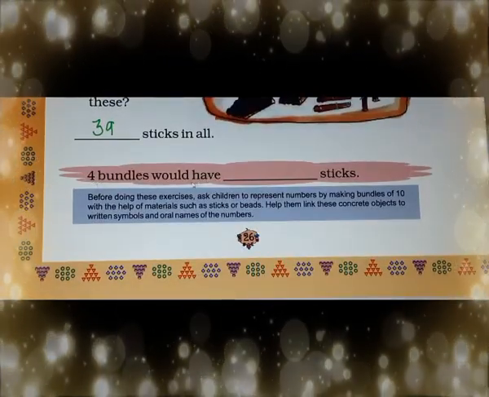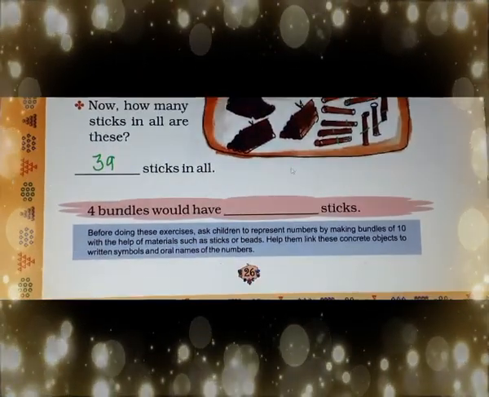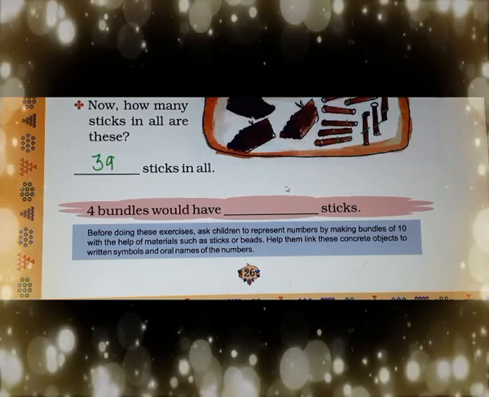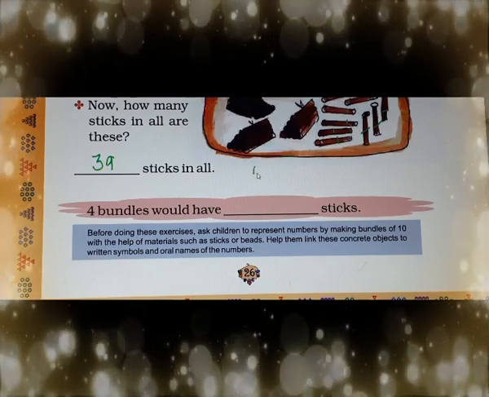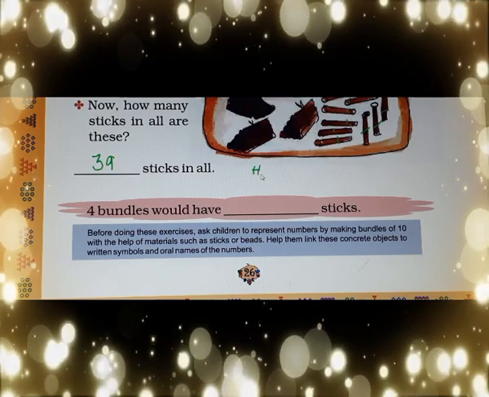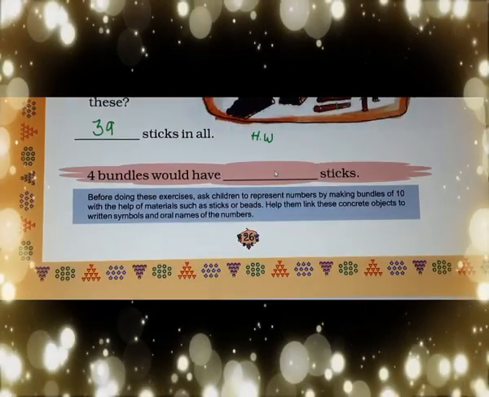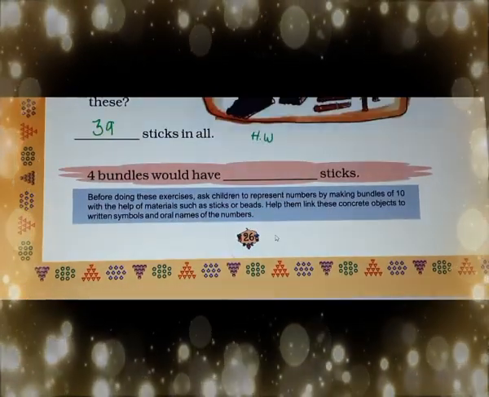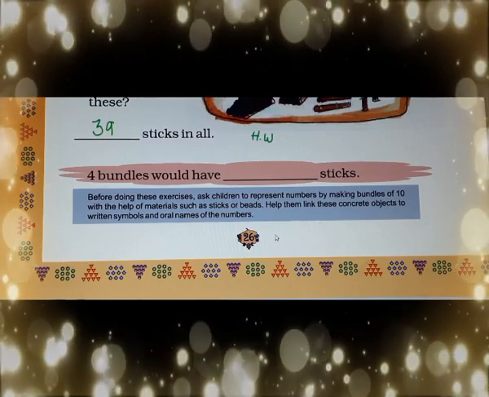4 bundles would have dash sticks. Now how many will be in 4 bundles? If 3 bundles have 30, then 4 bundles will have this. You will do it yourself. Today we will do till page number 26. In my next lecture we will continue this chapter.